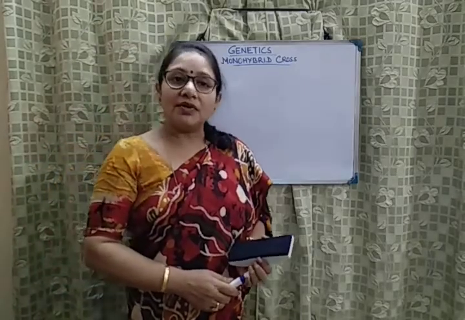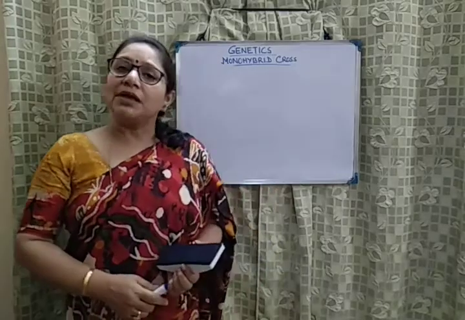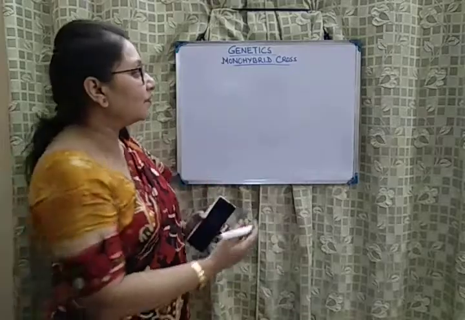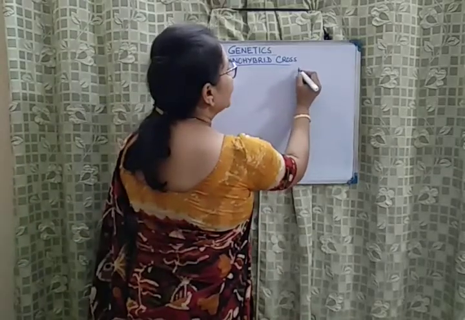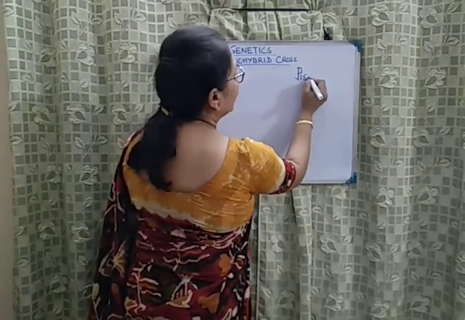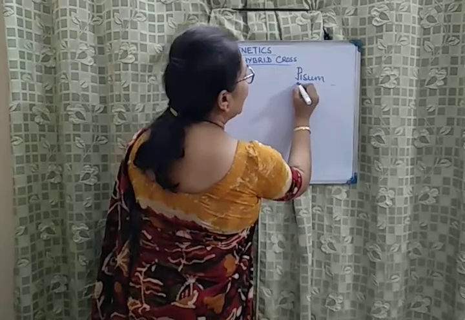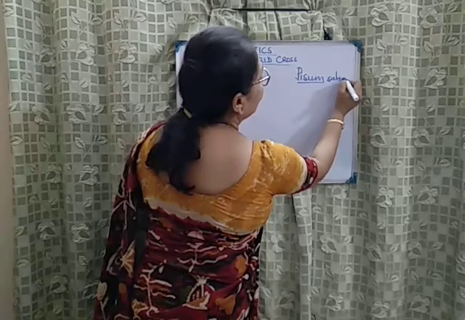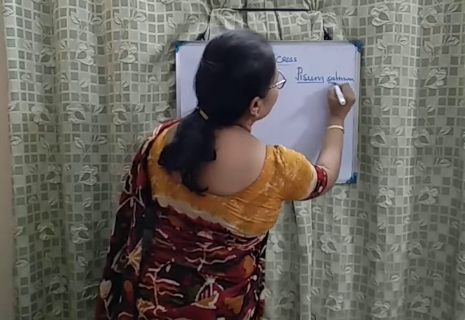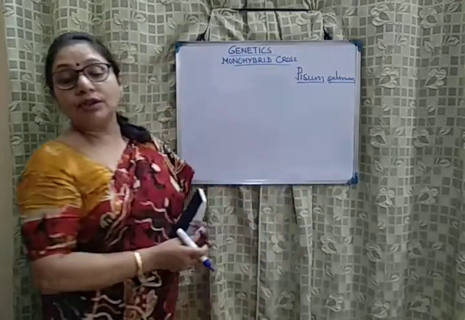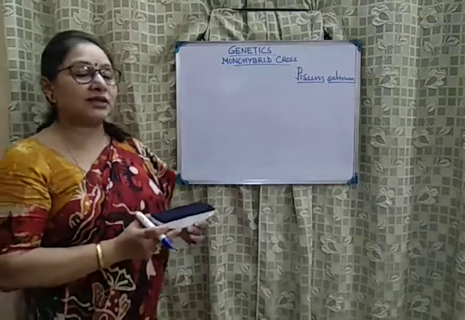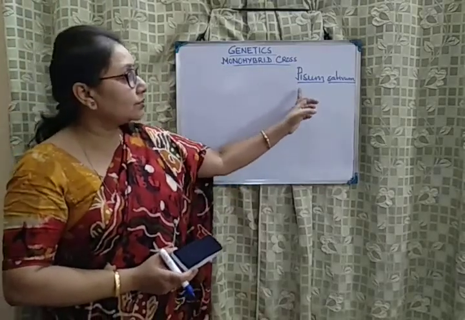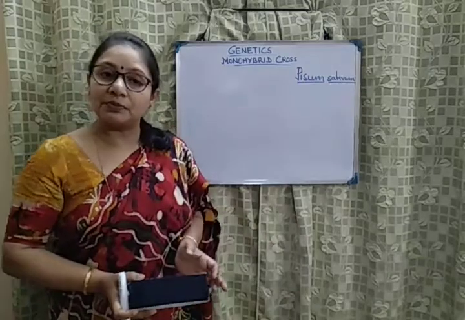In the monastery where he lived, many varieties of pea plants were there. The scientific name of pea plant is Pisum sativum, where P you write with capital P, and sativum, the name of the species, we write with a small s. You know, in the book the scientific names are written in italics, but when you write you have to follow this rule. You have to underline both the terms separately.